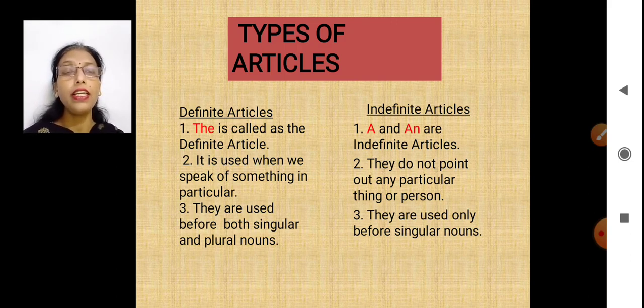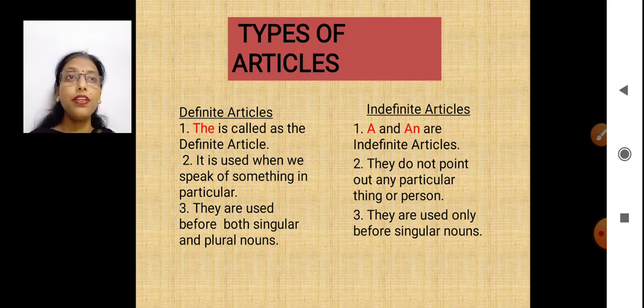A and an are called indefinite articles. Why indefinite? Because they're used for a common thing, a common person. Yes? A person, an animal, an elephant, a banana, a book, something in common. We are not talking about something in particular. They do not point out any particular thing or person, just as we discussed right now. Yes, if I'm talking about any book, I'll say a book. But if I'm talking about a book which is there on the table, then I'll say the book.